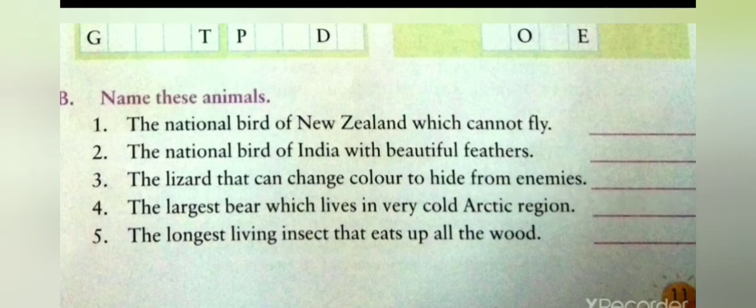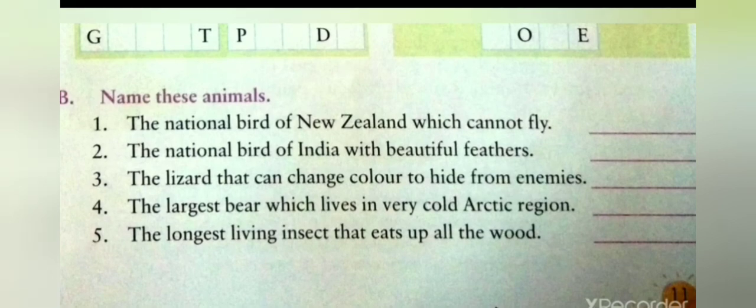Number 5. The longest living insects that eat up all the wood. It is termite. Termites are pale colored, soft bodied social insects that feed on wood. Write in the space given: termite.